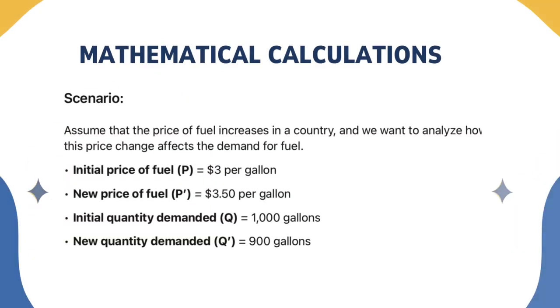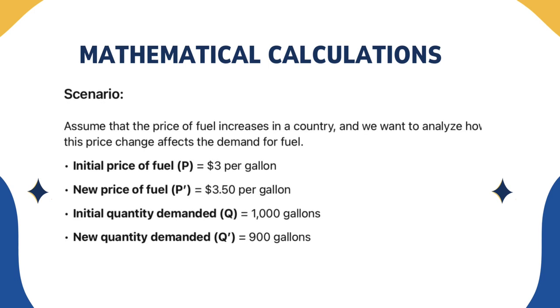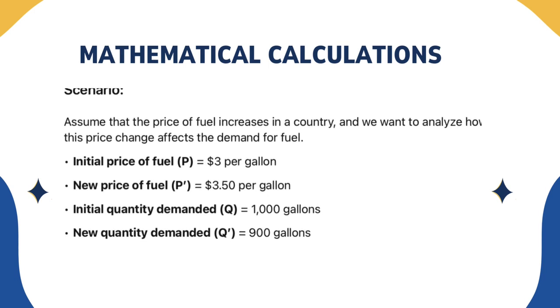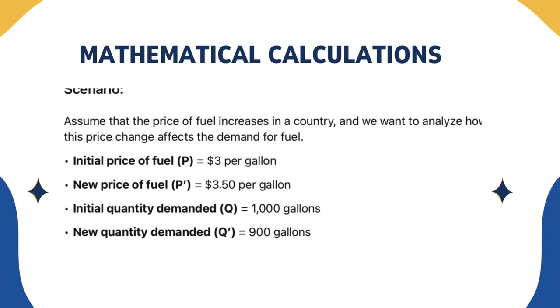To show you more detail on how to calculate the elasticity, we give you a scenario. Assume that the price of fuel increases in a country, and we want to analyze how this price change affects the demand for fuel. Initial price of fuel, P, equals $3 per gallon. New price of fuel, P prime, equals $3.50 per gallon. Initial quantity demanded, Q, equals 1,000 gallons. New quantity demanded, Q prime, equals 900 gallons.